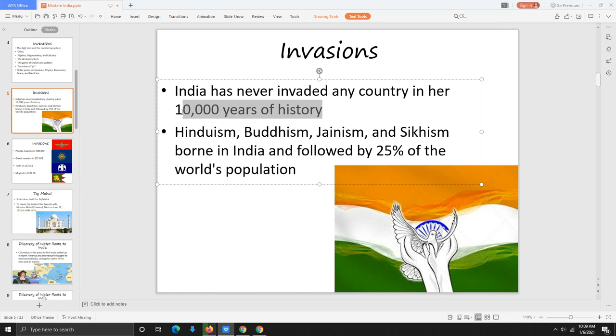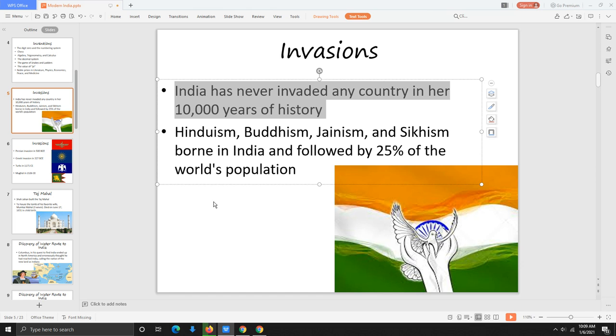And then make it 1. India has never invaded any country in her 10,000 years of history. So India's been around for about 10,000 years, and during that time period, India's never invaded anybody else.